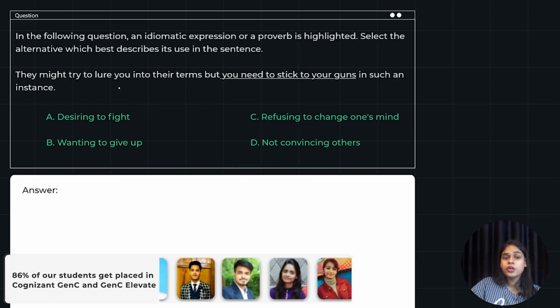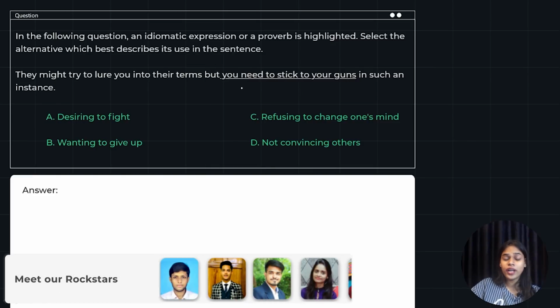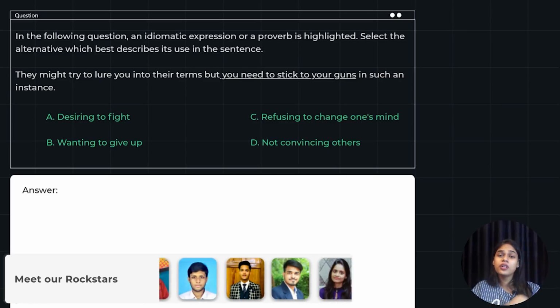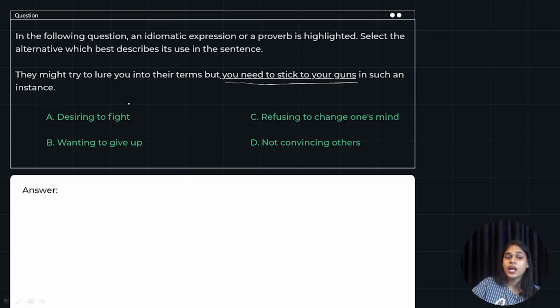All right, let's move ahead now. They might try to lure you into their terms, but you need to stick to your guns in such an instance. So it is talking about someone trying to lure you into something, but you need to stick to your guns. So what does you need to stick to your guns mean? Does it mean desire to fight? Should you fight them? Wanting to give up? Refusing to change one's mind, or not convincing others? If you go by the term stick to your guns, it means you should refuse to change your mind.